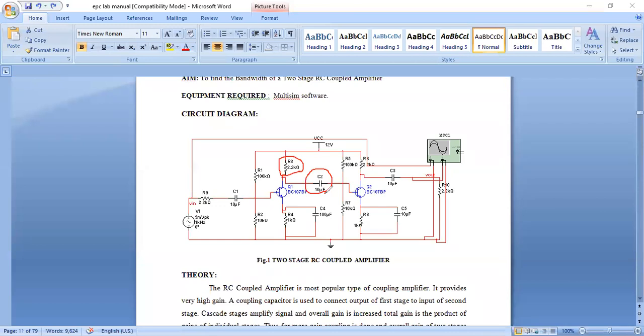What are the different coupling elements? What are the different coupling elements used? So RC coupling, transformer coupling, only two. What about the third coupling scheme? Direct coupling. But we never use direct coupling because in direct coupling, DC is added to the next stage. It may affect the operating point.